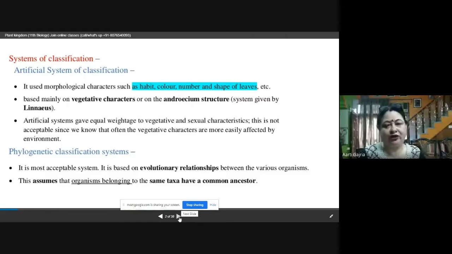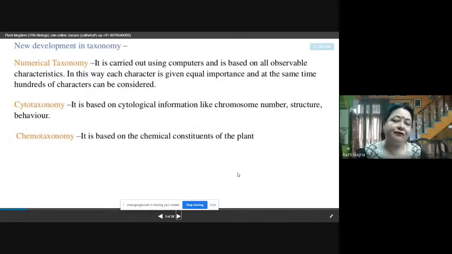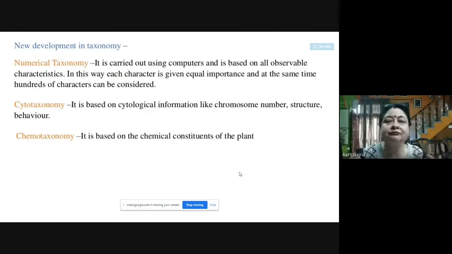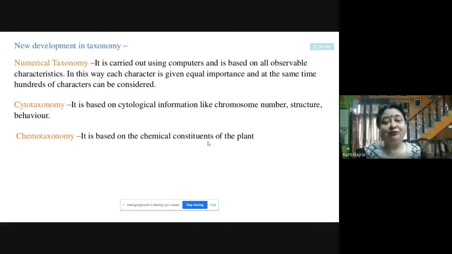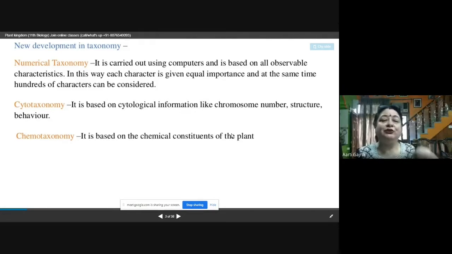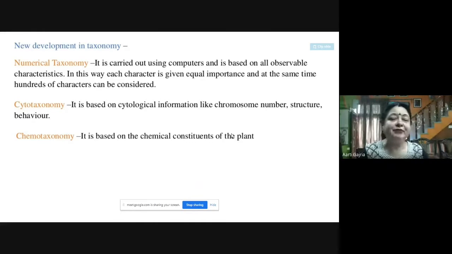Now, there are new developments also which have come in taxonomy in the process of classifying the organism, and one of them is numerical taxonomy. Because after the development of the computers, this numerical taxonomy has come into existence, and this is carried out by using the computers, and this is based on the observable characters. Observable means morphological characters, and every character is given an equal importance.